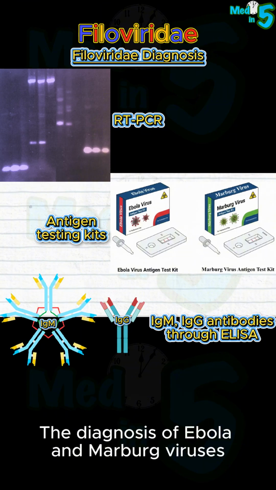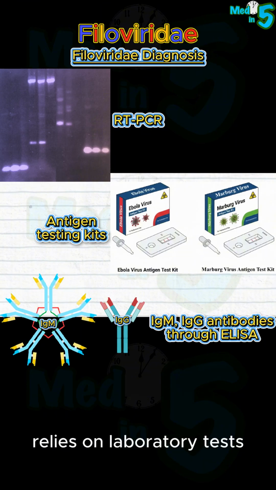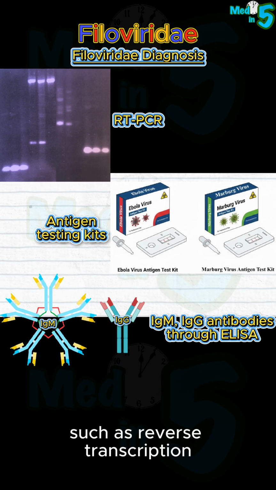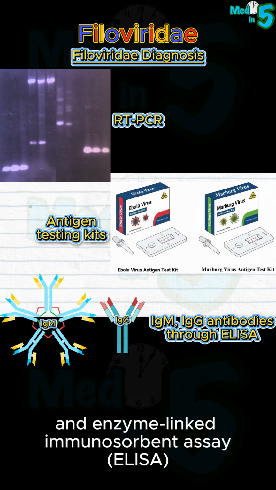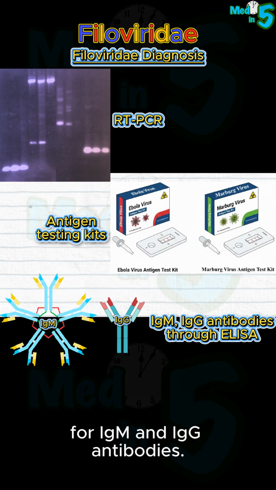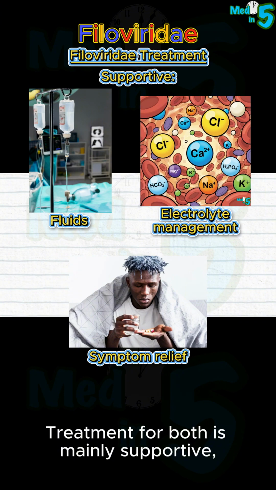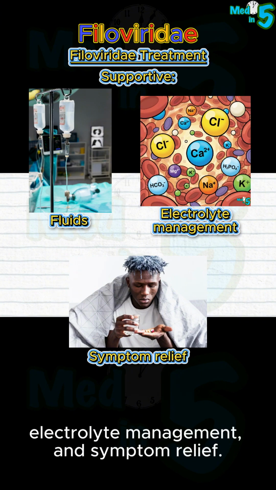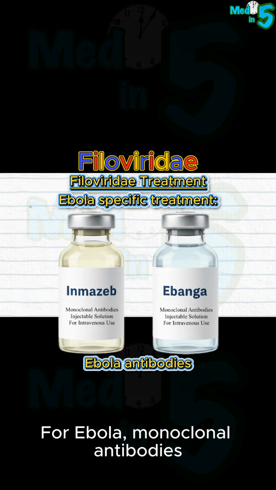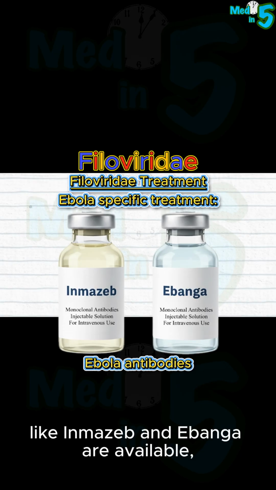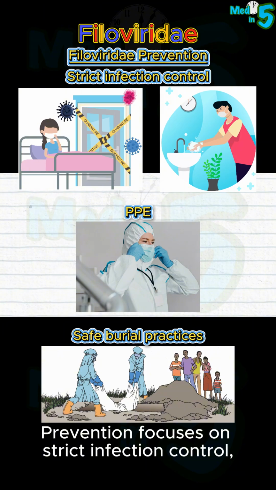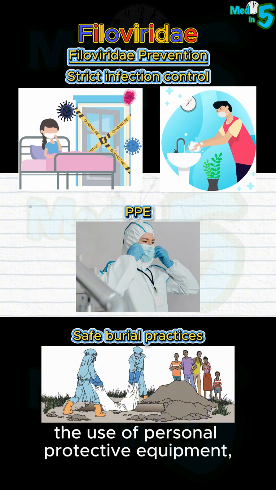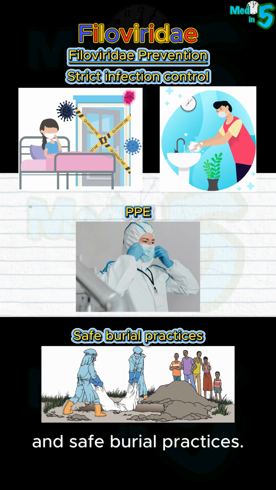The diagnosis of Ebola and Marburg viruses relies on laboratory tests such as reverse transcription polymerase chain reaction, antigen detection, and enzyme-linked immunosorbent assay for IgM and IgG antibodies. Treatment for both is mainly supportive, including fluids, electrolyte management, and symptom relief. For Ebola, monoclonal antibodies like Inmazeb and Ebanga are available, but Marburg has no approved antiviral therapy. Prevention focuses on strict infection control, the use of personal protective equipment, and safe burial practices.